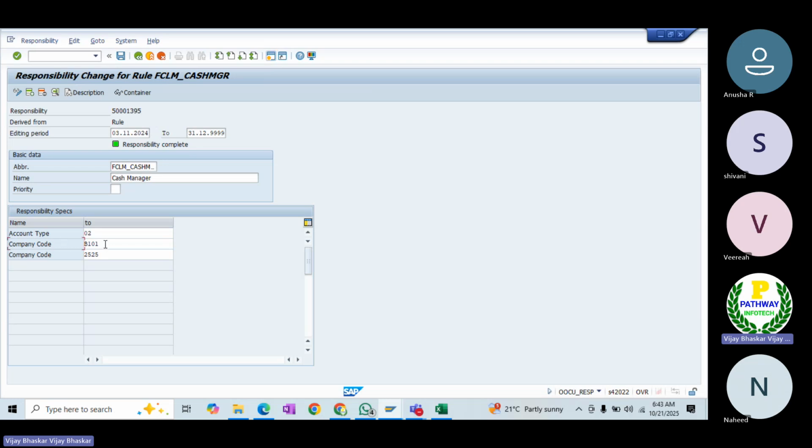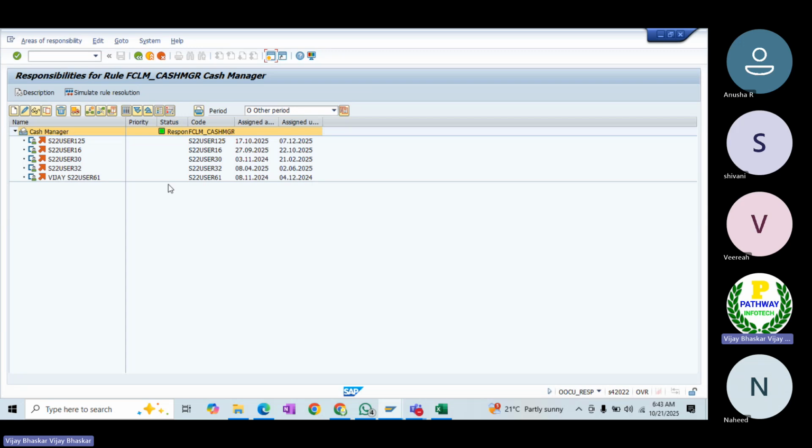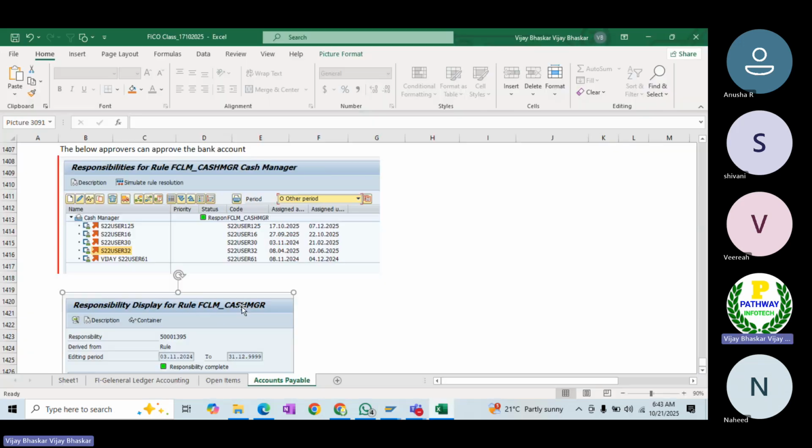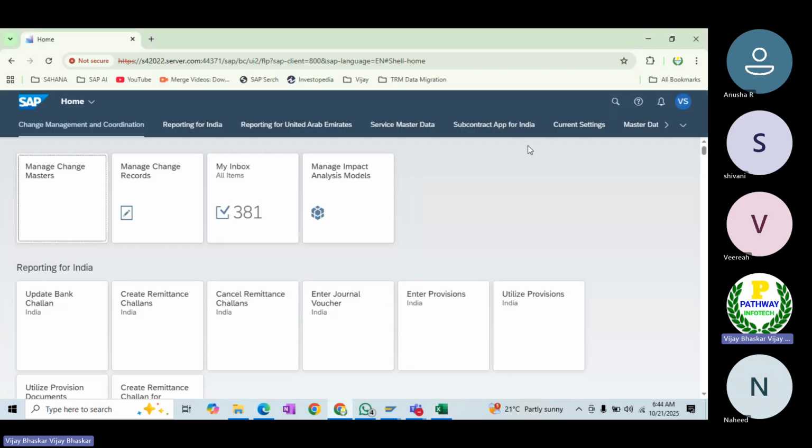If you want to add a company code, you can just click on this one, so that the company code option will be enabled here. For your information, you can add multiple company codes also. You can add multiple account types also. Otherwise the system will not trigger the workflow. And always this should be in the green state only. Now our company code is already there in place. Now let's create the bank account here.